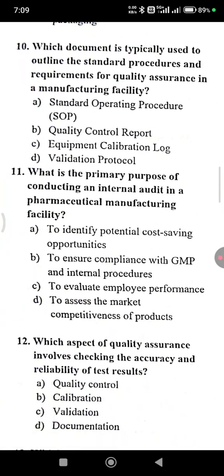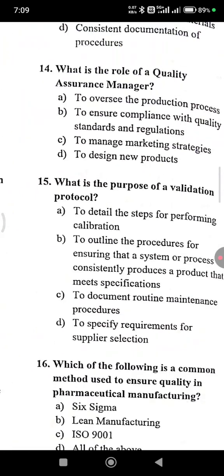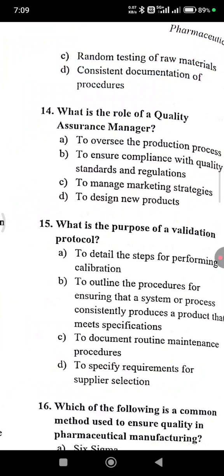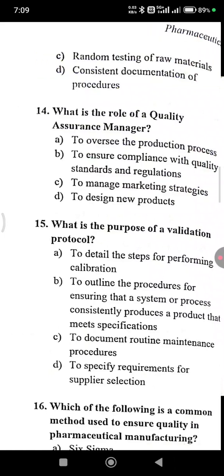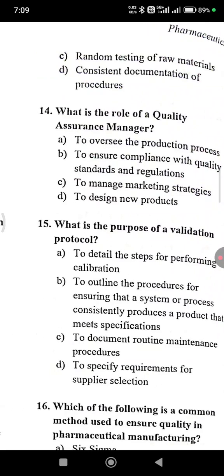Which aspect of quality assurance involves checking the accuracy and reliability of test results? Let's go to question number 14. What is the role of a quality assurance manager? To oversee the production process to ensure compliance with quality standards and regulations.